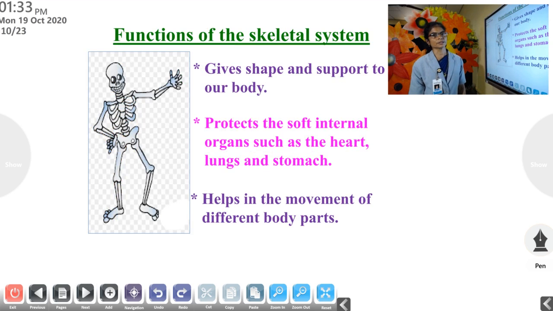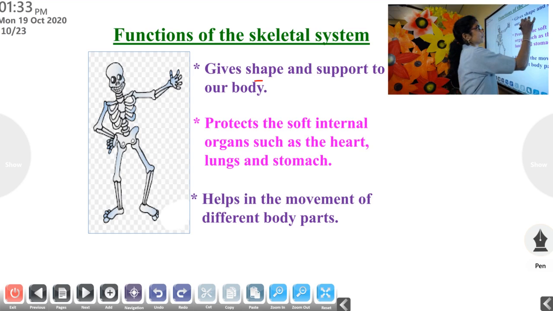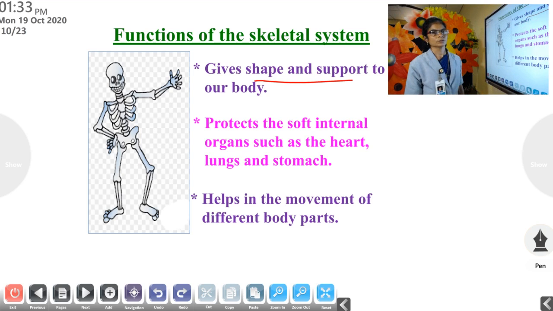Then, what are the functions of the skeletal system? It gives shape and support to our body. First function: shape and support.